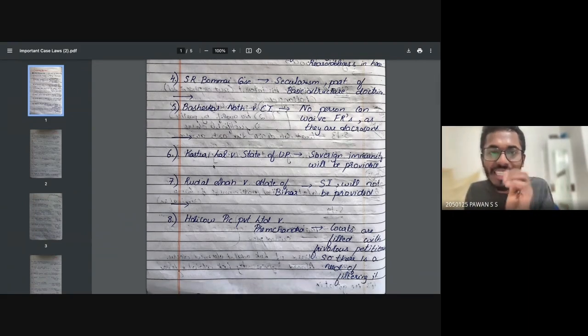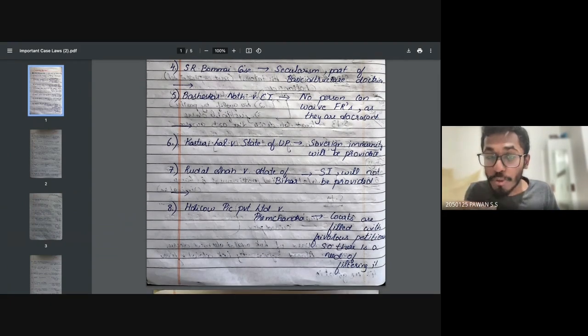Sixth case, Kasturi Lal versus State of UP. What happened over here? They said that sovereign immunity will be provided. That means if you are a king or a diplomat and you commit something wrong, you will be provided immunity. You will not be charged or punished for that particular offense. You will be punished in your own respective country. But in India, we will not be punishing it. Why? In order to protect diplomacy.